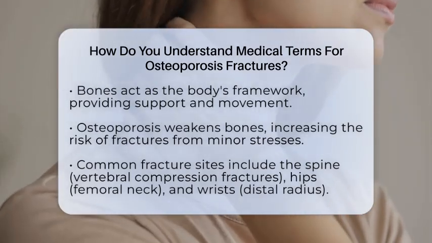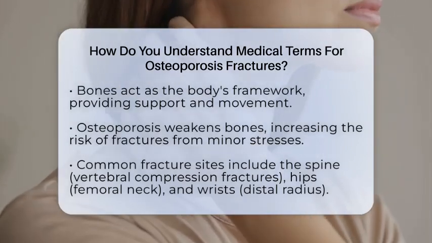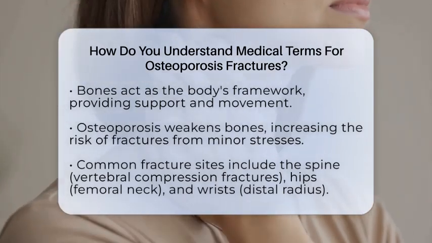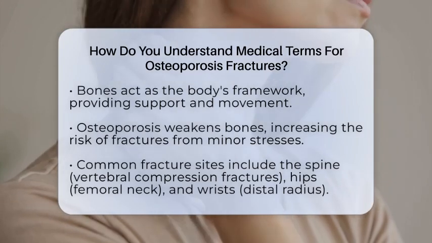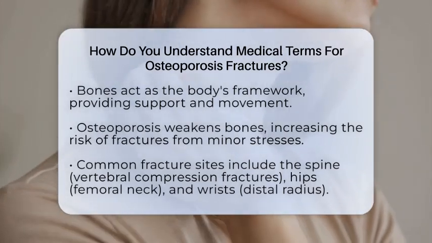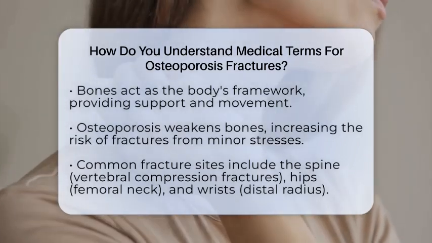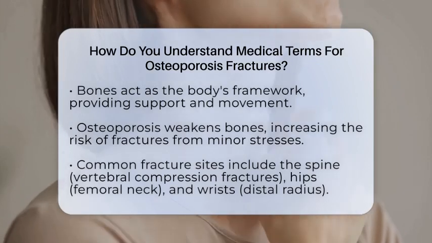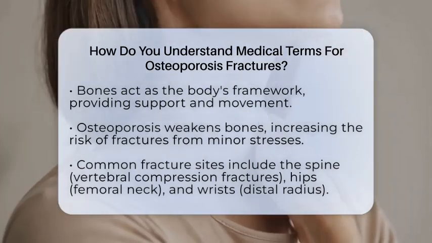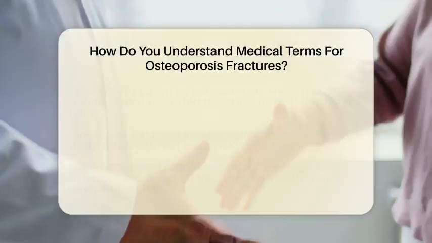The most common sites for fractures caused by osteoporosis are the bones that bear a lot of weight or are involved in daily movements. These include the bones in the spine, especially in the thoracic and lumbar regions, where vertebral compression fractures are frequent. These fractures happen when the vertebral body collapses partly or completely, often causing back pain or height loss. Hip fractures are another major concern, especially at the femoral neck, which is the narrow part just below the ball of the hip joint.